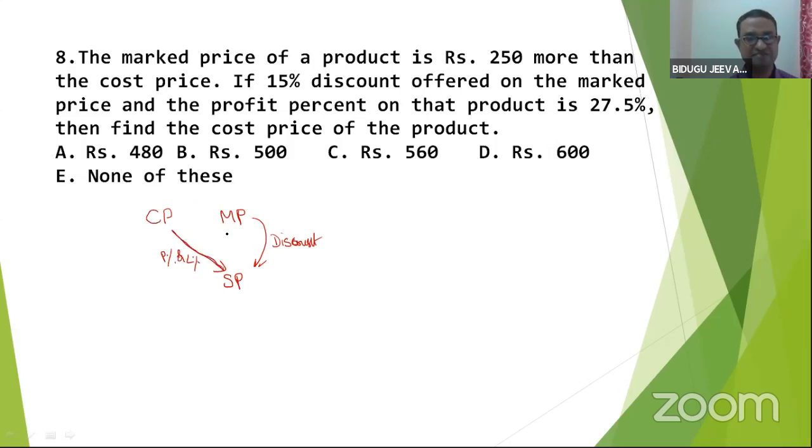Now, we know the picture. Market price of the product is this one, 250 more than cost price. It is X, so X plus 250. If 15% discount is offered on the market price, the profit percent is 27.5%. Find the cost price of the product. This I want. Any idea?